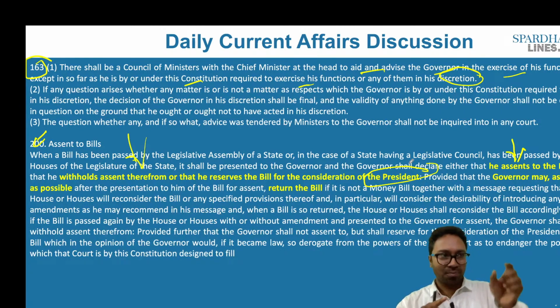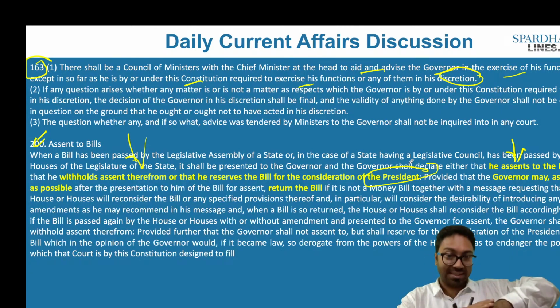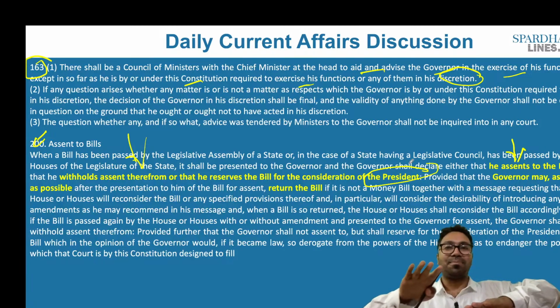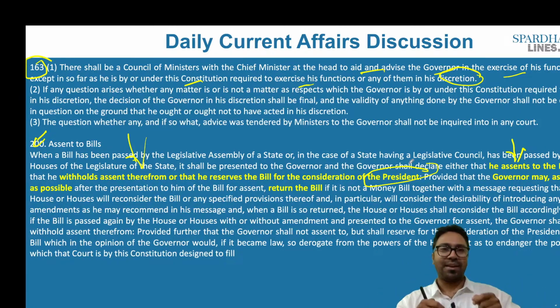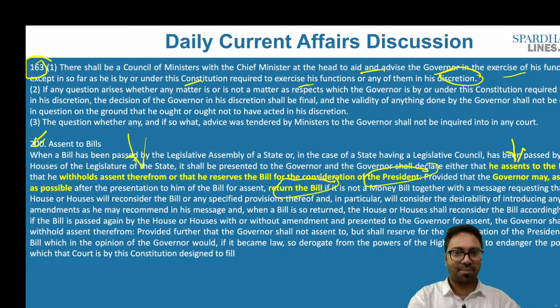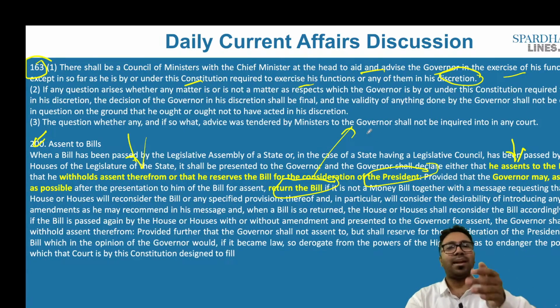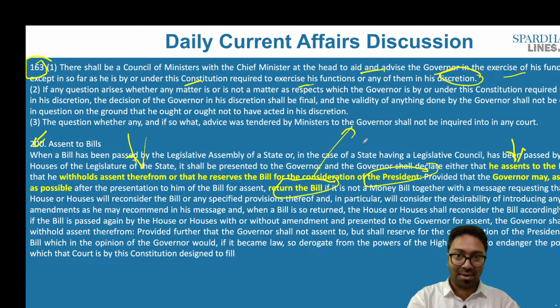So what does he do? He withholds his assent, and as a result it does not become an act. What if the governor returns the bill? Let's say the government of the day feels that this particular bill has to become an act, and if it sends it a second time, then the governor will have to act immediately and give the assent as well.